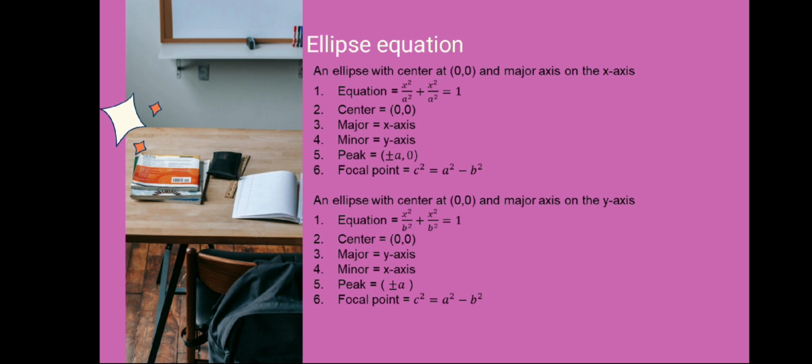The second is center is (0, 0). The third is major is x-axis. The fourth is minor is y-axis. The peak is (a, 0). The focal point is c² = a² − b².